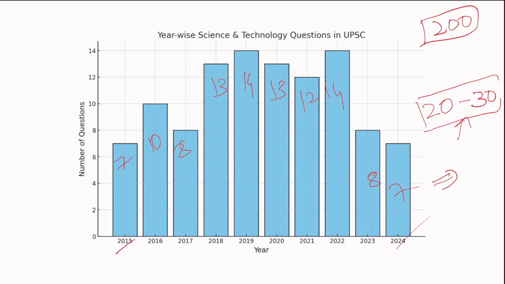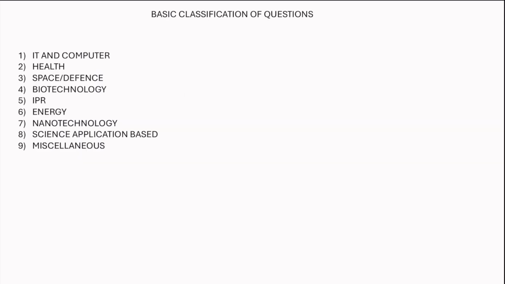Don't ignore the fact that it's just 20, 30 marks. Some people just miss by 1 mark. What happens when you miss a prelims? It's almost 1.5 years. You'll have to wait 1.5 years because again the next prelims, the next mains, the next interview. So it is going to cost you 1.5 years. So be careful with every subject you're reading.